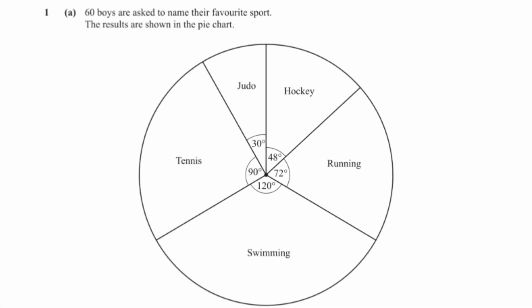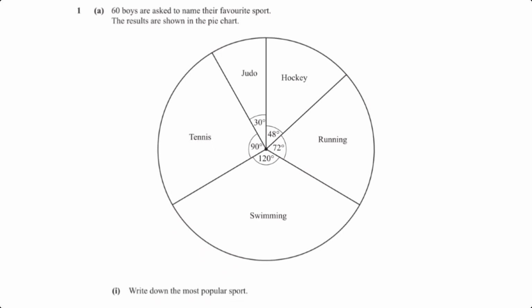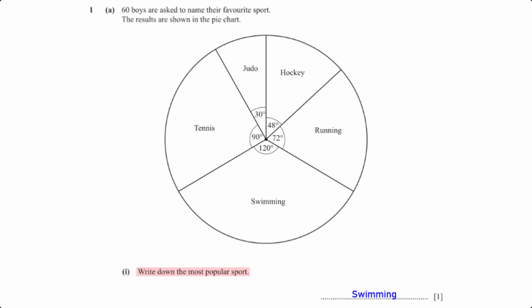60 boys are asked to name their favorite sports. The results are shown in the pie charts. Write down the most popular sports. The most popular sport is the sport that has the highest sector angle. From the pie chart, we see that swimming has the highest sector angle.